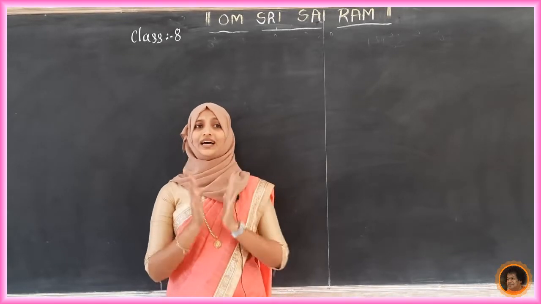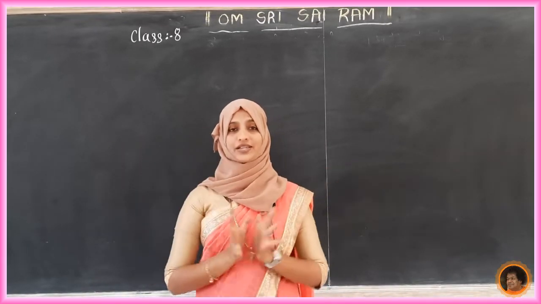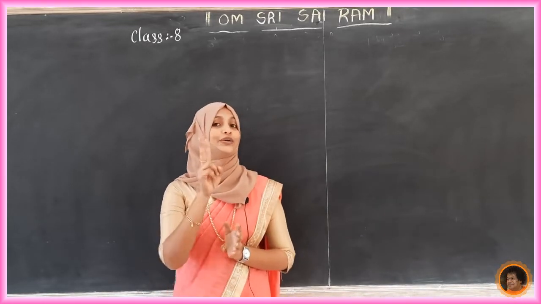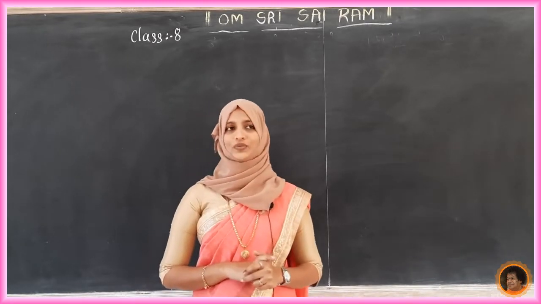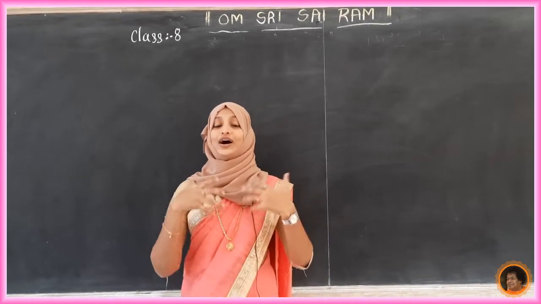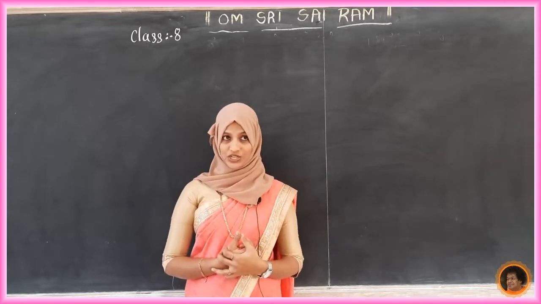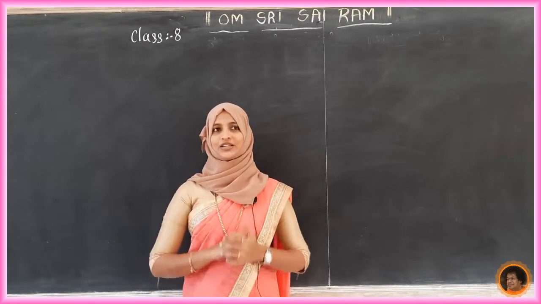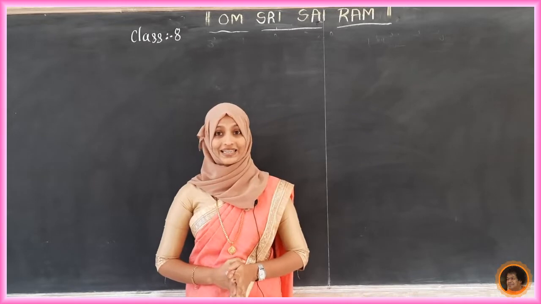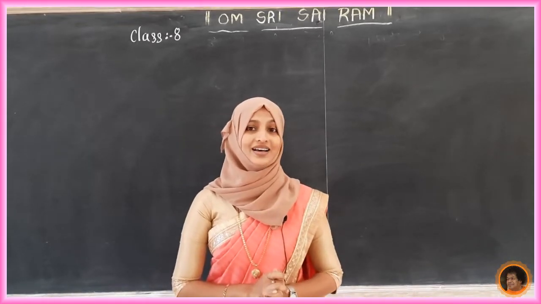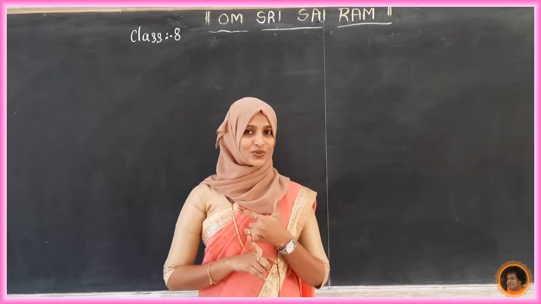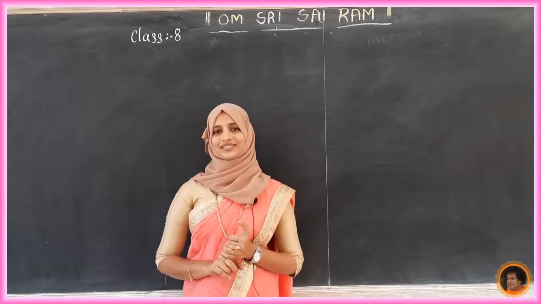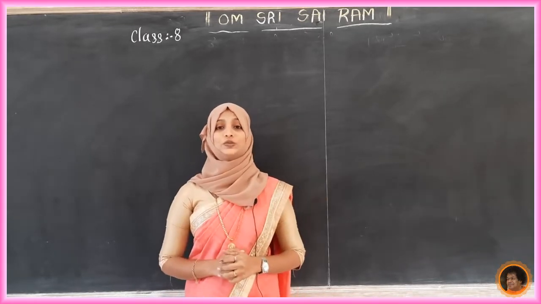Next, in the light of the availability of various resources in nature, the natural resources are classified into two categories. We already studied this in our lower class. They are broadly classified into two categories. What are they? They are inexhaustible natural resources and exhaustible natural resources. We studied the difference. Let us recall the difference between these two.